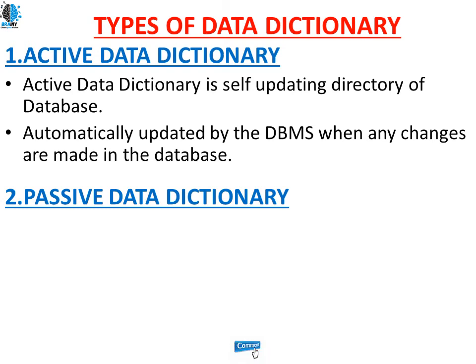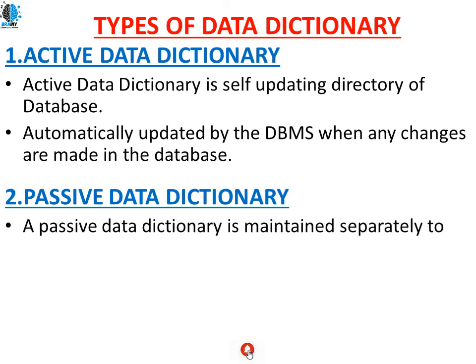Coming to passive, a passive data dictionary is maintained separately from the database. That's the reason it is not automatically updated by the database system software. Why do we have passive and active? Active will be inside the database, maintained by the database management system. Passive will be outside.